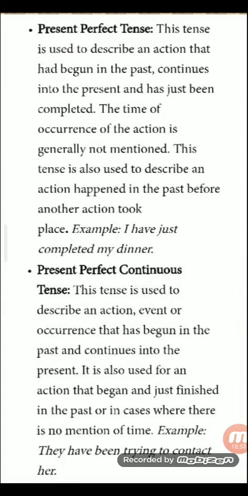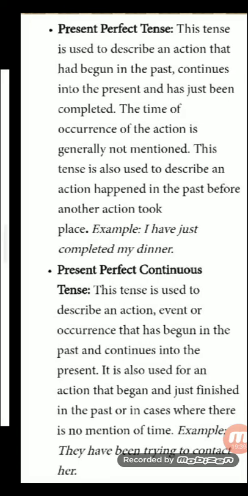Present perfect tense. This tense is used to describe an action or an event, occurrence that has begun in the past, continues into present. It is used for an action that began just finished in the past, or in case where there is no mention of time. That means have been trying. कब से फोन ट्राई कर रही हूँ, राइट? पहले भी कर रही हूँ, अभी भी कर रही हूँ. So they have been trying to contact her.